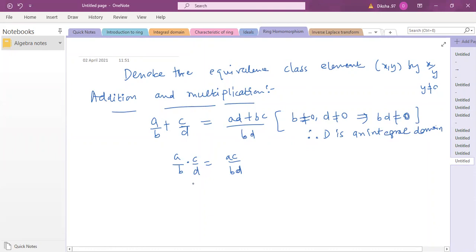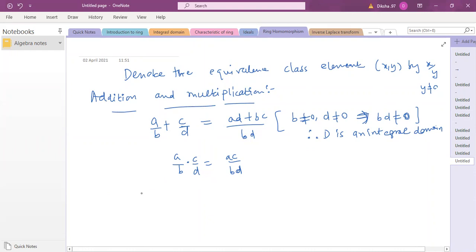Now, we are showing, okay, one thing we have shown is validity, meaning the operations we have defined, meaning the element we have defined, also belongs to the set S or F because the denominator is non-zero. So now we have to show that these operations are well defined.